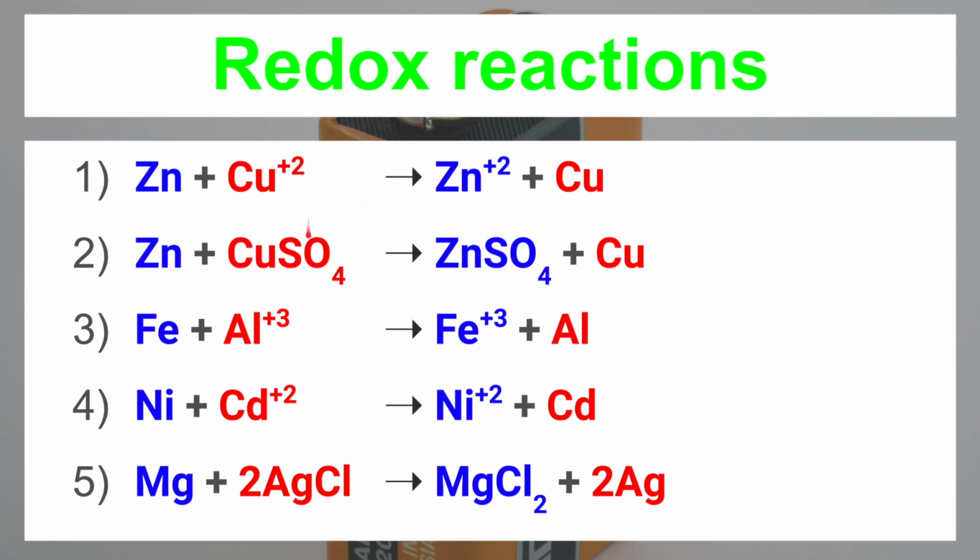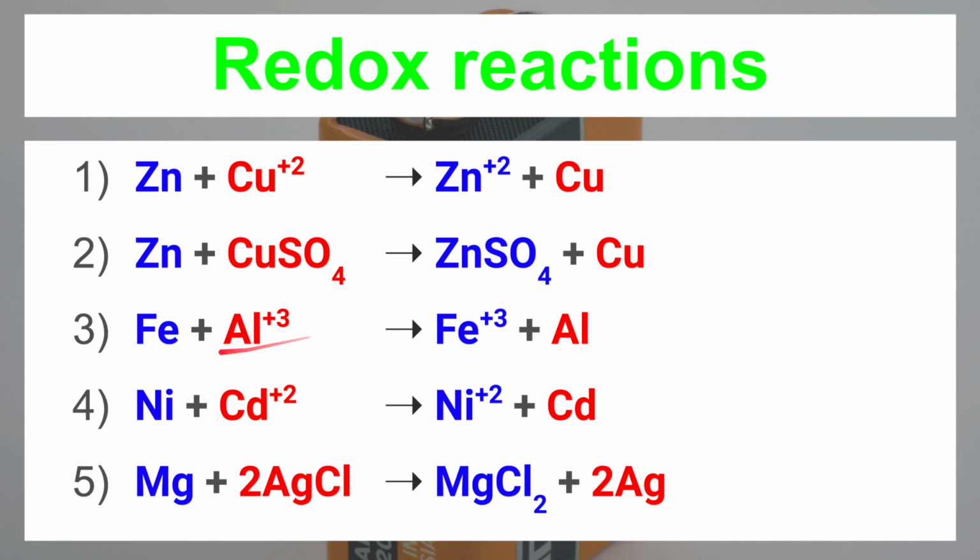The same reaction I have explained by taking the Cu plus 2 ion in the form of CuSO4. You cannot take Cu plus 2 ions alone. You have to take a solution containing Cu plus 2 ions. So when Zn is added to CuSO4, it displaces Cu from its salt solution and we obtain ZnSO4. How? Zn is in the form of atoms, but during the reaction it gets converted into Zn plus 2 ion. It is the same reaction, only the difference is that I have taken the salts. Zn plus CuSO4 gives ZnSO4 plus Cu.